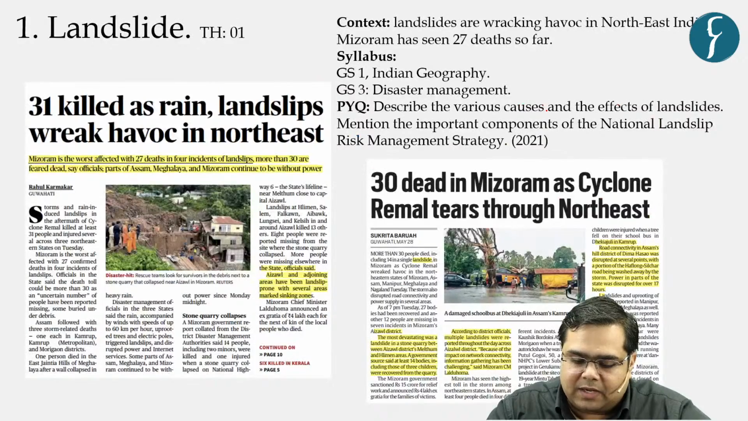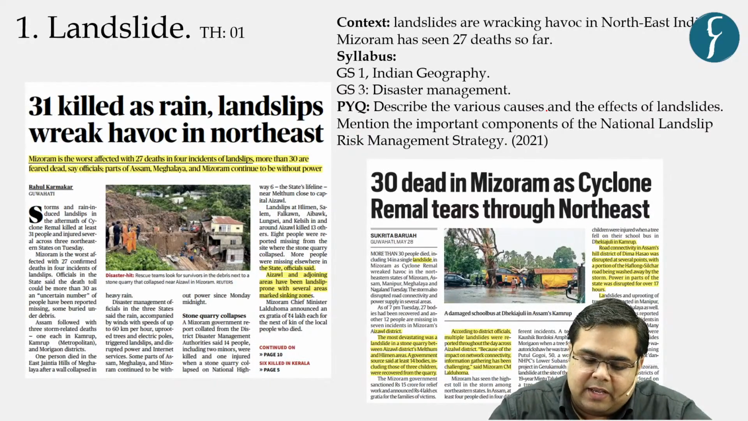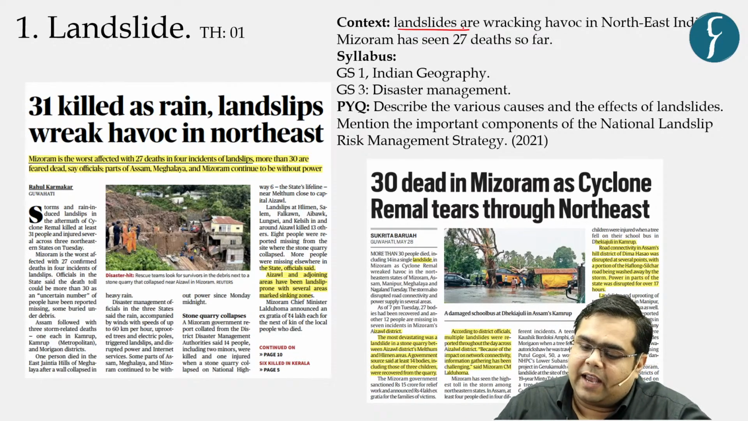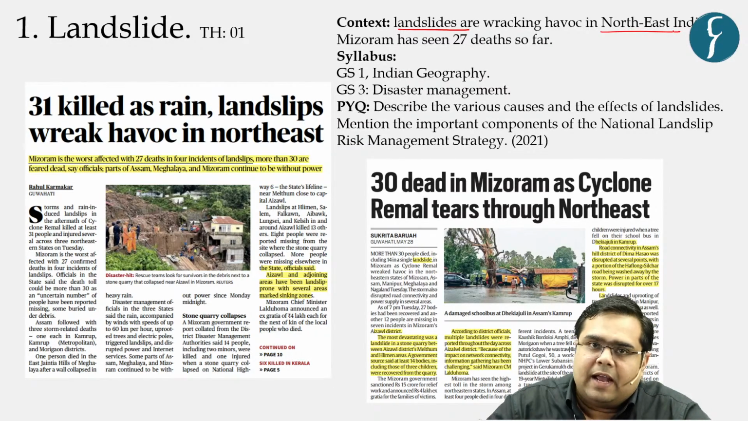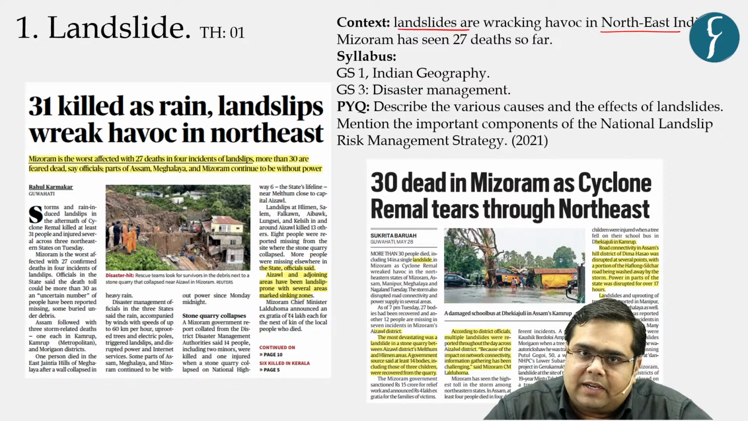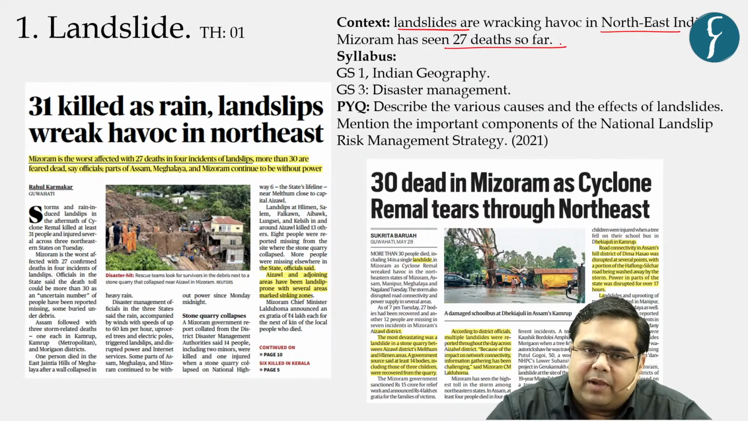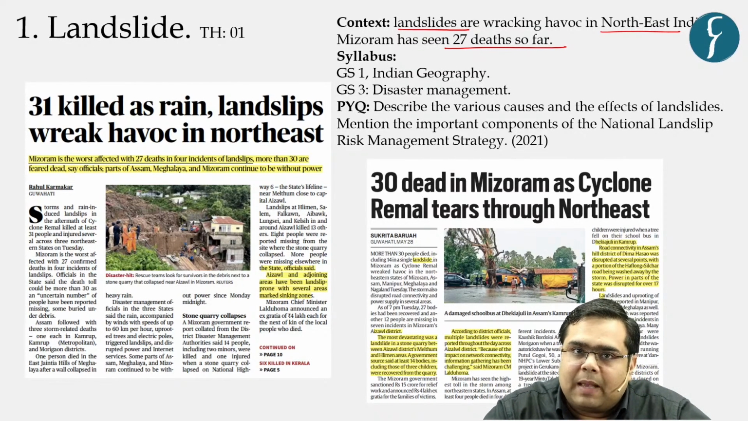So let us start with the first topic for today. The news is inspired by the landslide which have created havoc in northeastern India, and because of the recent landslide in Mizoram, there have been recorded 27 deaths so far, right? What is the syllabus mapping with respect to this news?